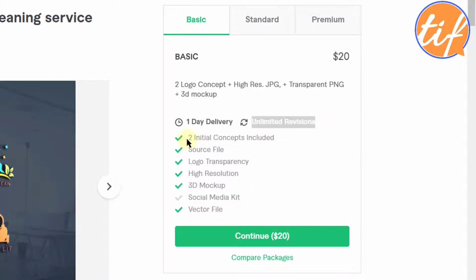Then 2 initial concepts included: source file, logo transparency, high resolution, 3D mockup, social media kit is not available, and vector file, obviously. Understand this, that he's again not providing 2 different logos, he's just providing concepts of the same logo. Okay, 2 different concepts. One of those concepts will be chosen by the buyer, and then he will build up the logo on that concept. That's the idea.